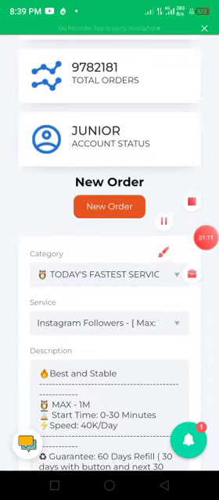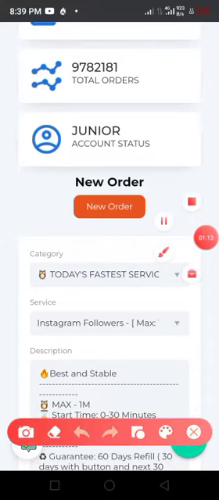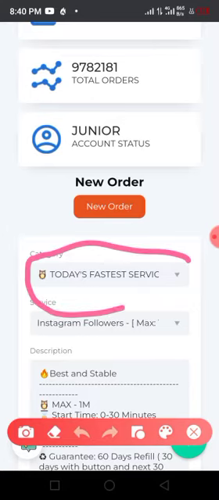If you want to do anything, be it Instagram, Telegram, Facebook, Twitter, TikTok, Spotify, to increase website views and the rest, you can find it here at the category. Here at the category, that's where you find it. So let's open it and see.